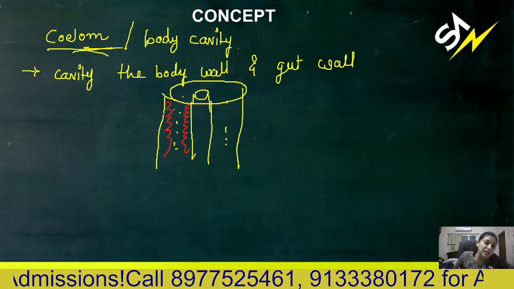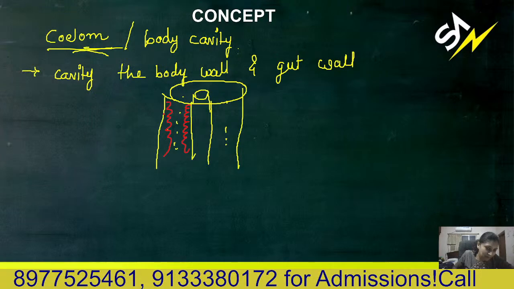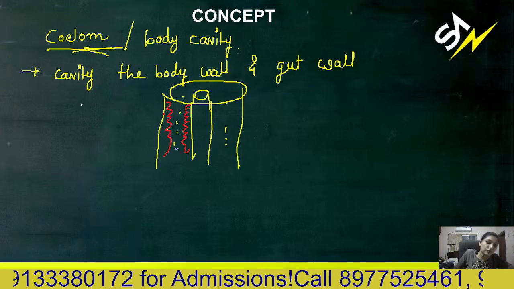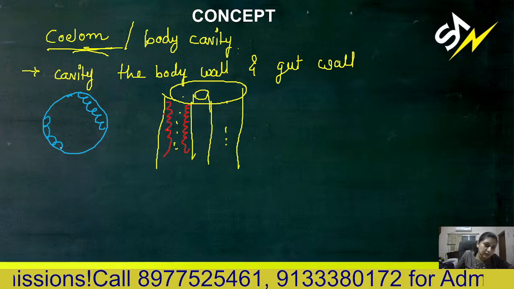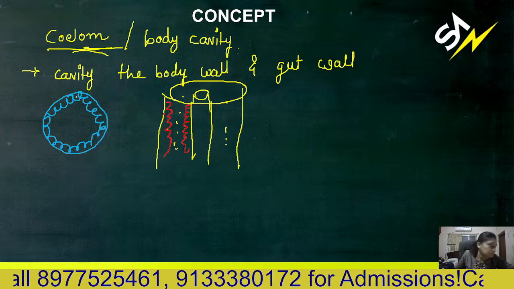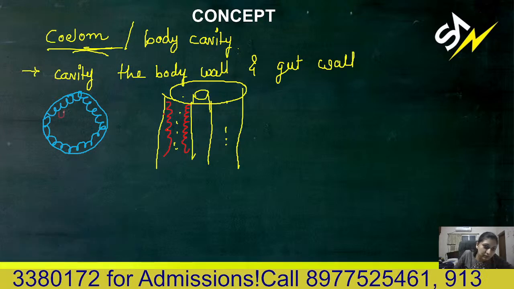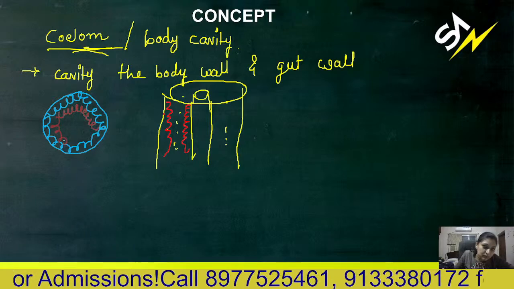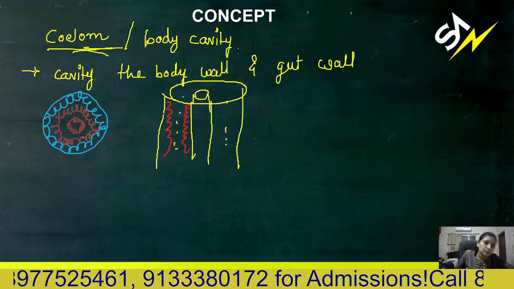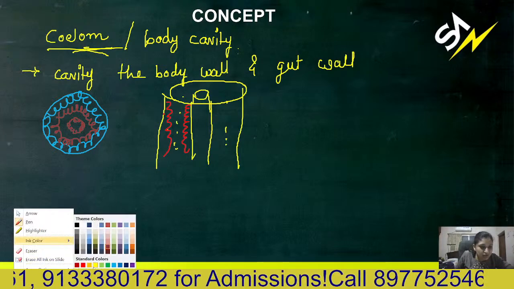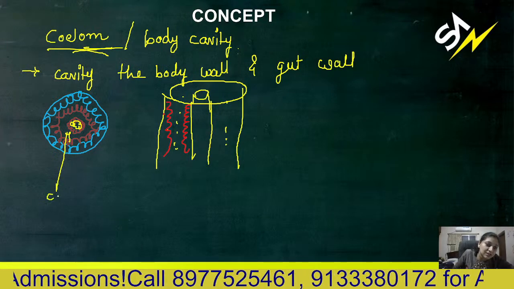If this type of condition is there in an organism, for example, mesoderm here in between, another mesoderm, and innermost the endoderm, you can see the empty space between; this is the cavity.